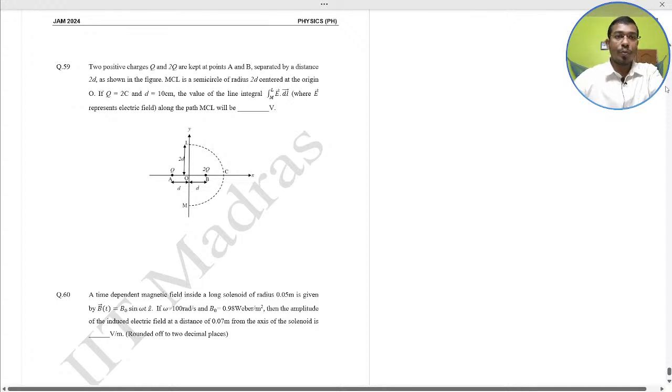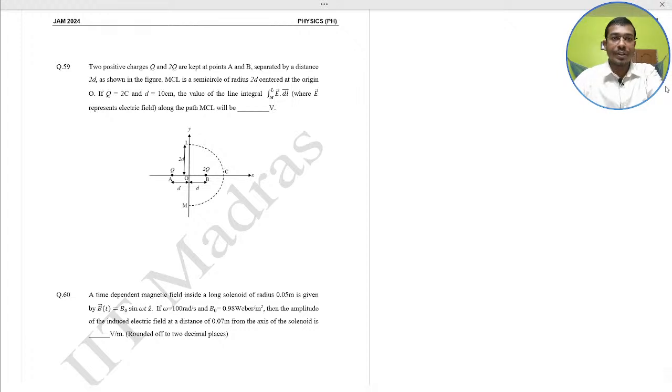So here two positive charges q and 2q are kept at points A and B separated by distance 2d as shown in the figure. MCL is a semicircle of radius 2d centered at the origin O. If q equal to 2 coulomb and d equal to 10 cm, so the value of the line integral from M to L of E dot dl, where we represent the electric field along the path MCL, will be what? Quickly solve and give feedback with the answers. Question number 59.